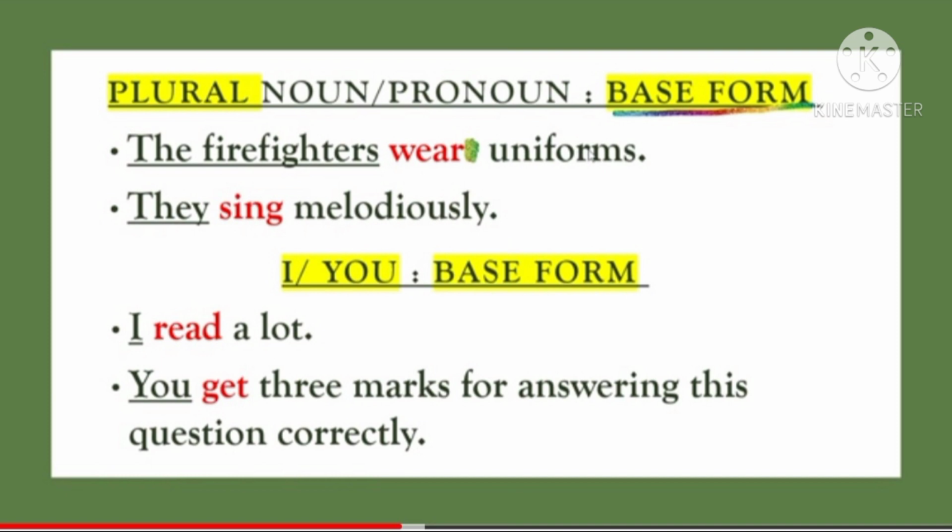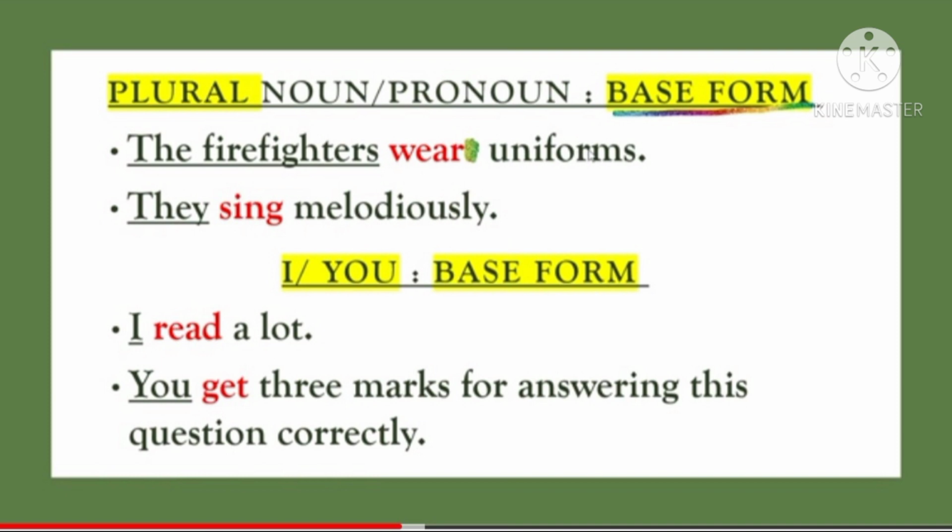It will go with the main verb of the sentence, like I read a lot, where the pronoun is singular, I, the first person singular, and I am using the base verb only, that is read. I have not changed the spelling, and I have not added s or es to it. We will keep in mind that with the first person singular, I, and the second person singular, you, we will only use the base form of the verb.